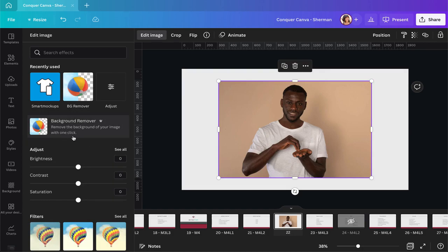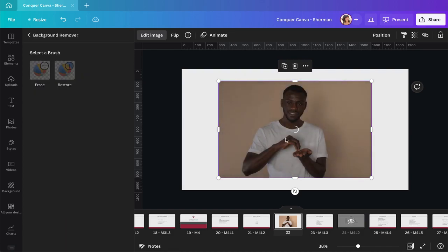So the first thing that's really cool about Canva is the background remover. Now this is a pro feature, so it's only available if you have a pro account. But the way it works is if you have, for example, this person in the foreground and you would like to put him on a design without his background, just by clicking the background remover, Canva will give you the option of doing just that by removing the background for you. And it does a really good job at that. So let's see what it does.